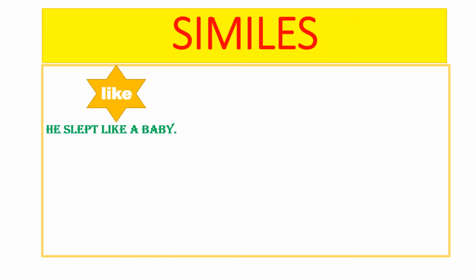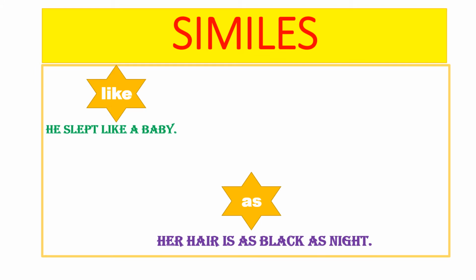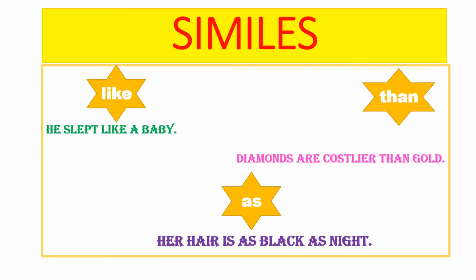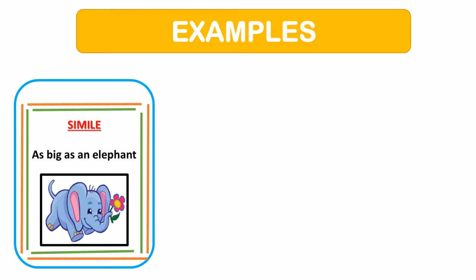He slept like a baby. Her hair is as black as night. Diamonds are costlier than gold. Let's look at few examples of simile. As big as an elephant. This simile is used to show that something is really big in size.